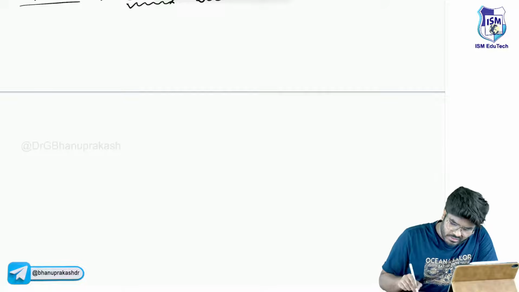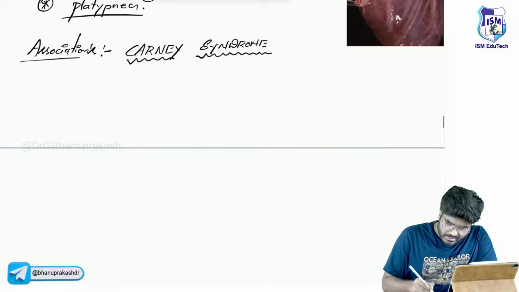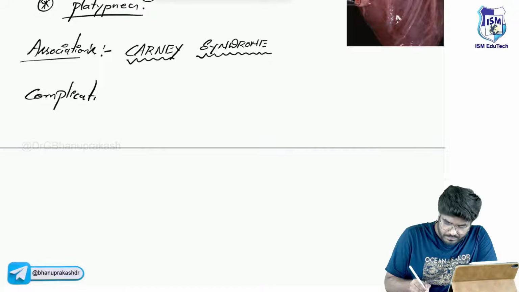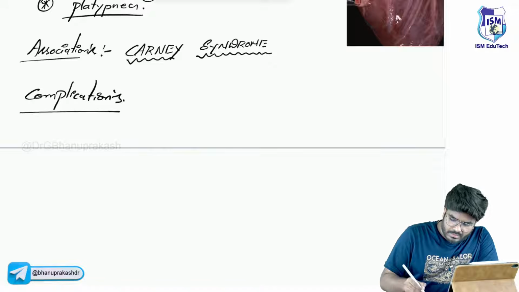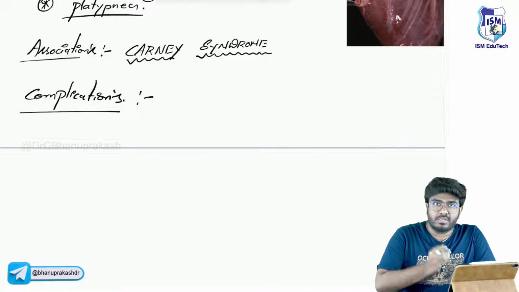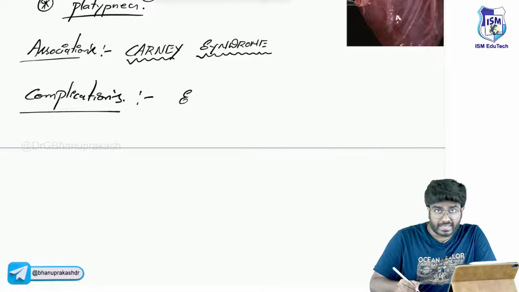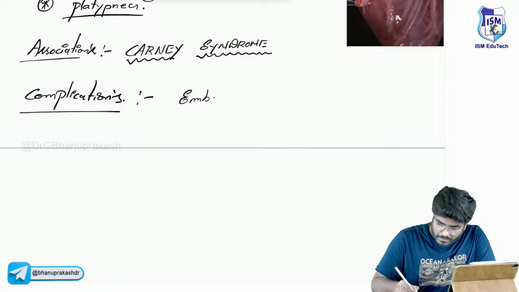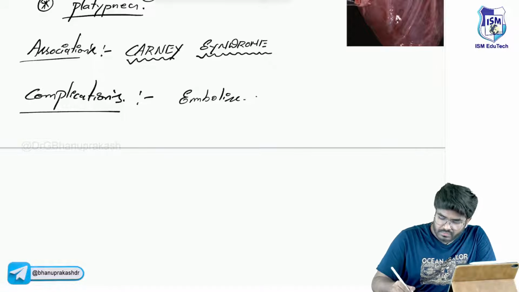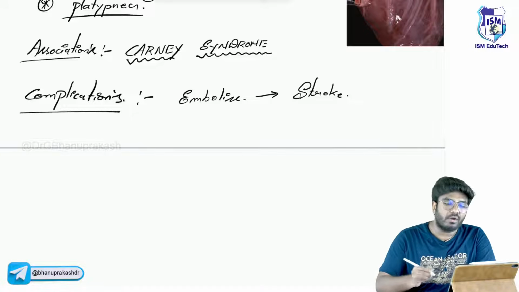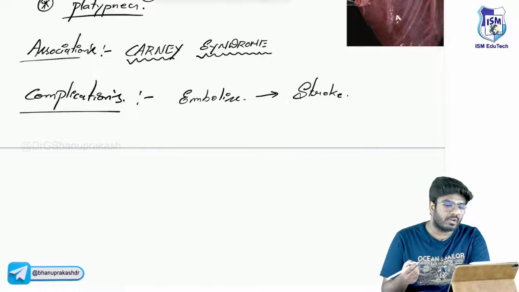Now, what are the complications that are seen? Associations completed, Carney syndrome. What are the complications? Let me write. These myxomas, these small tumors, might embolize. They will detach and they might embolize. If they embolize, what will they do? They will cause stroke. So these patients are at risk of stroke.